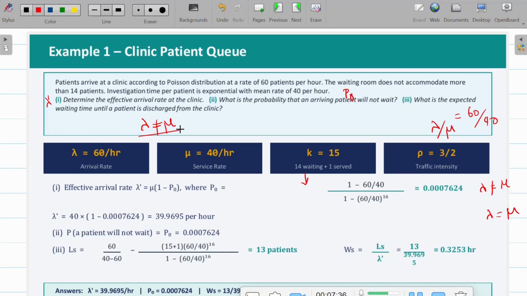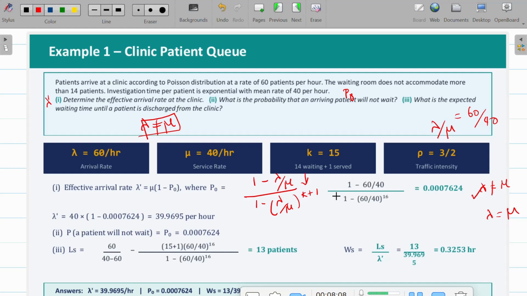In this problem, lambda is not equal to mu, so we can go with the formula of P naught for lambda not equal to mu, which is 1 minus lambda by mu upon 1 minus lambda by mu the whole power k plus 1. If k is 15, 15 plus 1 is 16.